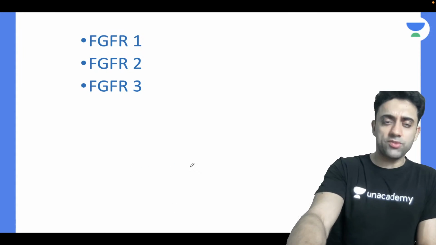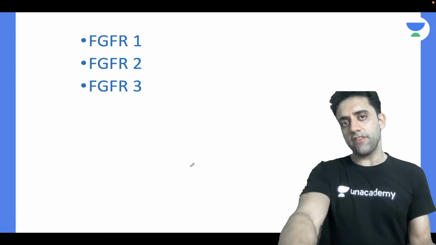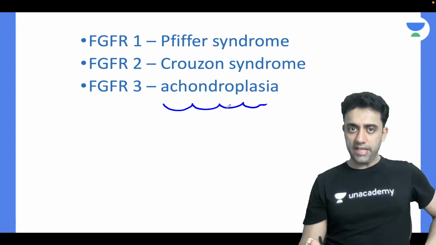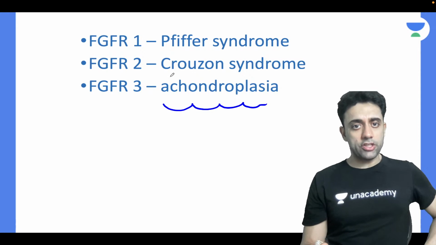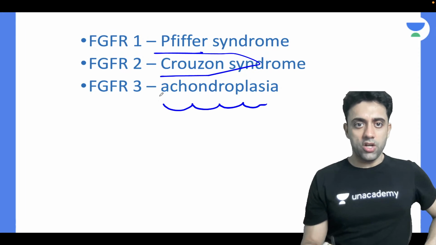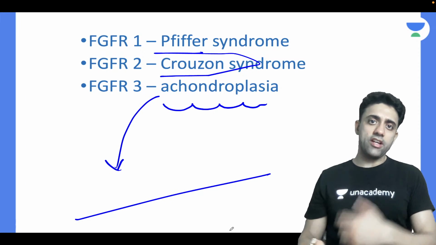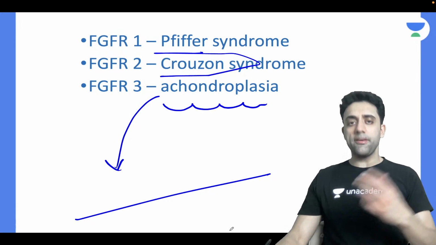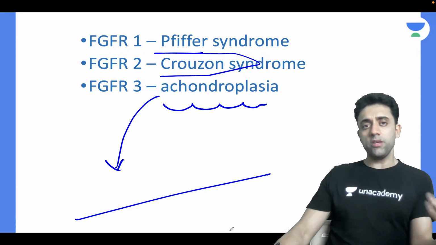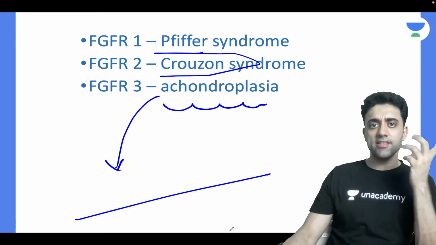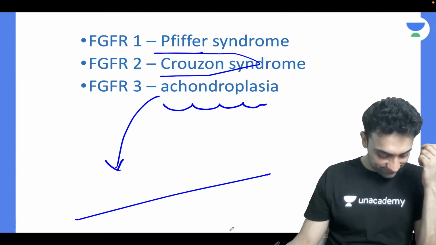Next question. So that's what FGFR1, FGFR2, FGFR3. I think every one of us knows that FGFR3 gene mutation you see in achondroplasia, and FGFR2 in Crouzon syndrome, and Pfeiffer syndrome also you'll see FGFR1. What is the inheritance pattern of achondroplasia? Osama and Hriday, tell me bro, in achondroplasia what is the inheritance? Is it X-linked dominant, autosomal recessive? What is the one? Anyone?